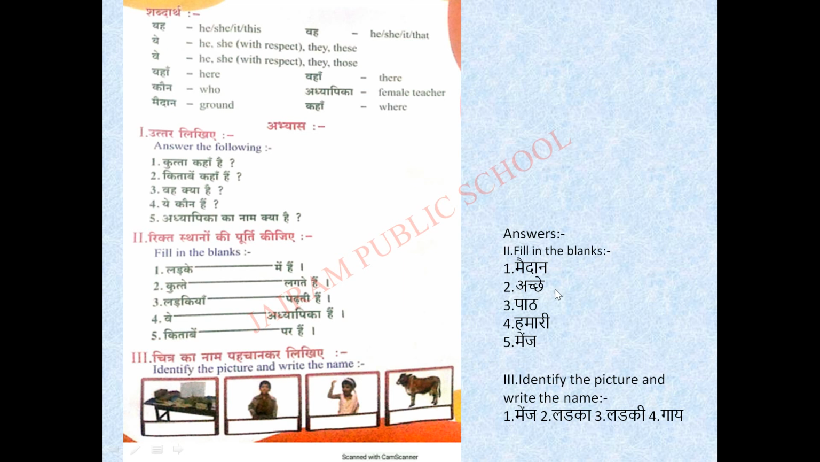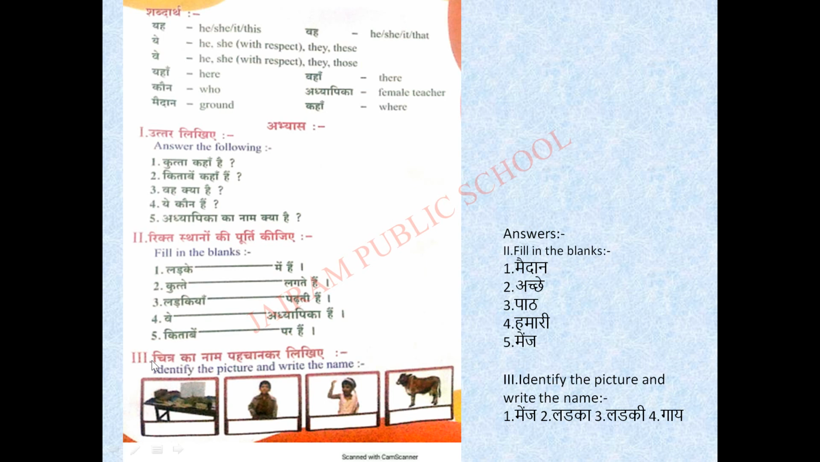What is the second answer? अच्छे. So what is the question for that? कुत्ते dash लगते हैं. कुत्ते अच्छे लगते हैं. Dogs are good, isn't it? So लड़कियां dash पढ़ती हैं. What are the girls doing? They are reading the lesson, isn't it? So लड़कियां पाठ पढ़ती हैं. वे dash अध्यापिका हैं. वे हमारी अध्यापिका हैं. She is our teacher. किताबें dash पर हैं. किताबें मेज पर हैं.